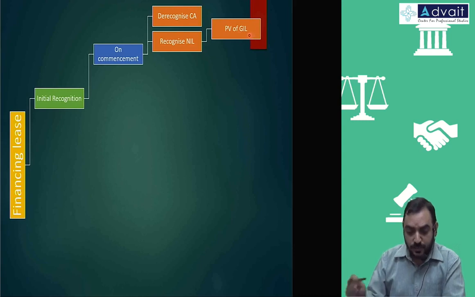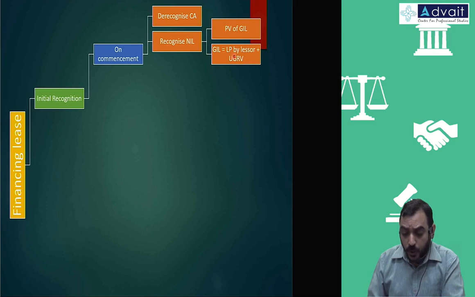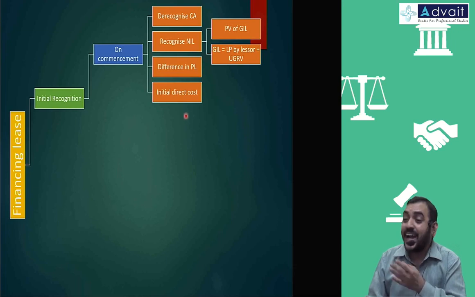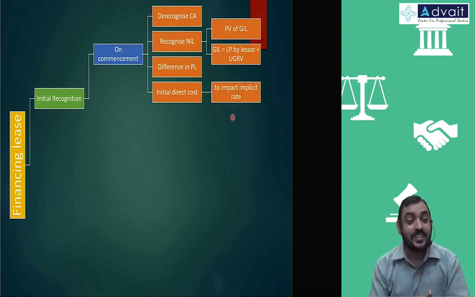Gross investment in lease means without applying any present value factors, which includes all the lease payments by the lessee and unguaranteed residual value, because if it is guaranteed residual value, it is part of the lease payment itself, and additionally unguaranteed. So that present value you recognize as net investment in lease, and the difference amount is taken to the P&L account. Initial direct cost is not added separately but considered as an impact on the implicit rate.